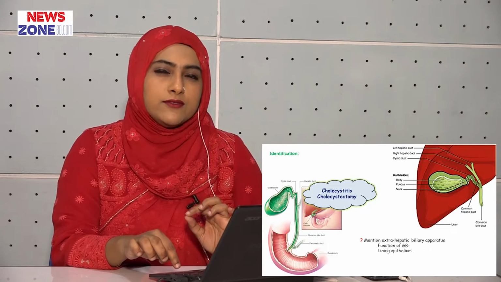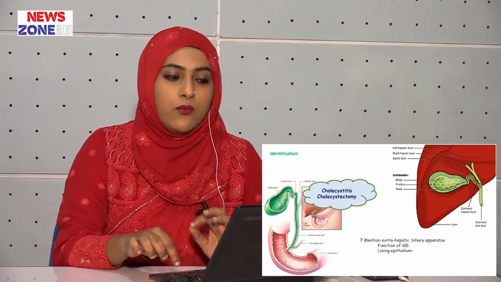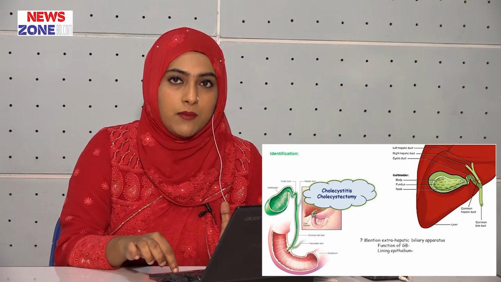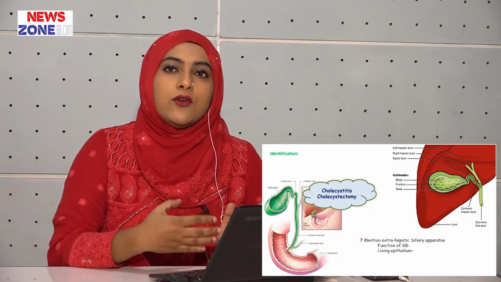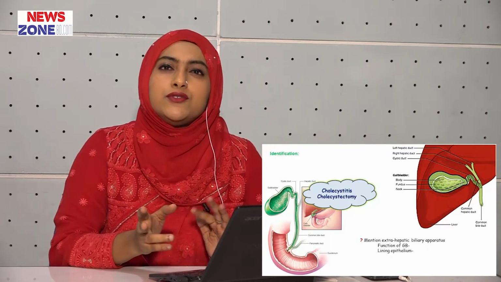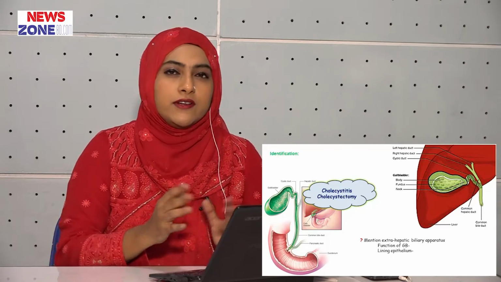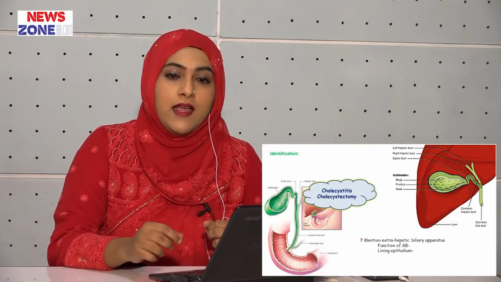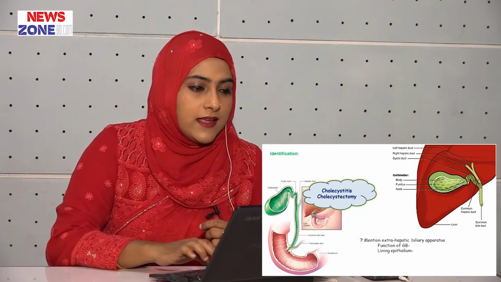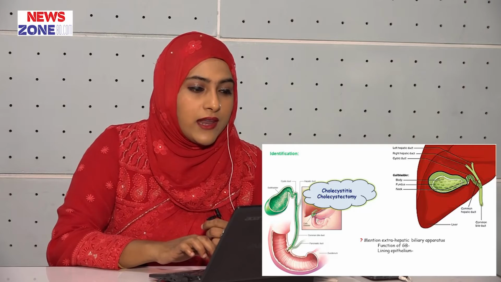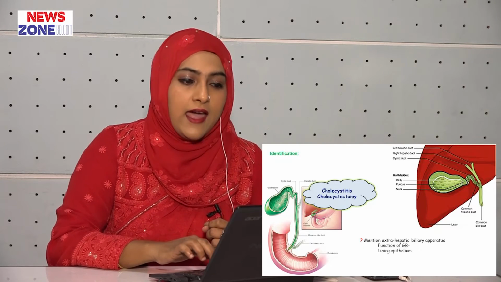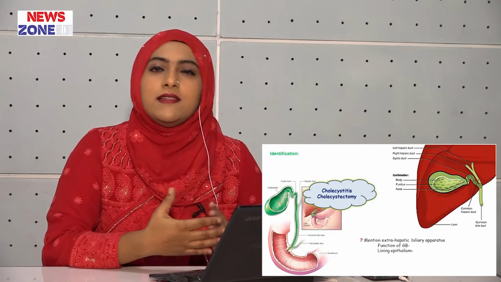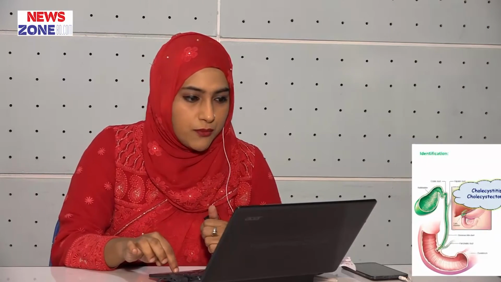There are some clinical points. What is cholecystitis and what is cholecystectomy? Cholecystitis is the inflammation of the gallbladder, and cholecystectomy is the removal of the gallbladder. There are two types of cholecystectomy done all over the world, the laparoscopic and the laparotomy. Here you can see in the picture how laparoscopic cholecystectomy is done. In laparotomy, when an adhesion occurs, the whole upper part of the abdomen is opened and then the gallbladder is removed.